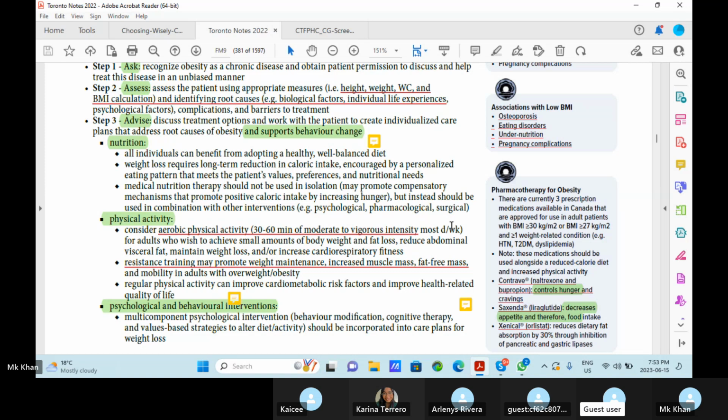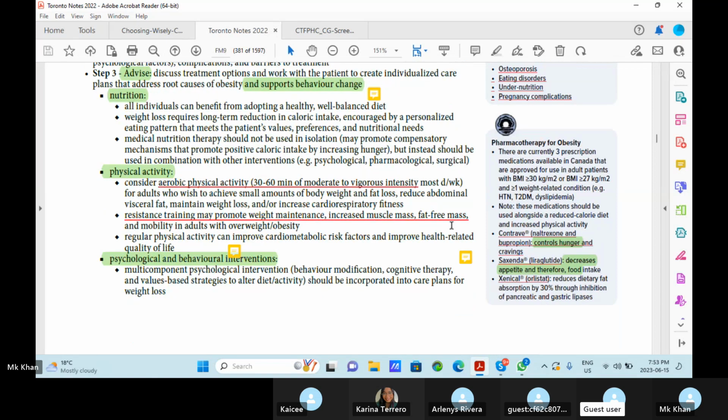Now, physical activity. Consider aerobic physical activity 30 to 60 minutes of moderate to vigorous intensity, most days per week, for adults who wish to achieve small amounts of body weight and fat loss, reduce abdominal visceral fat, maintain weight loss, and or increase cardiorespiratory fitness.